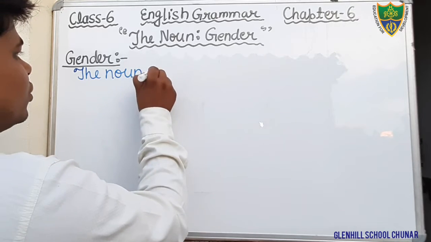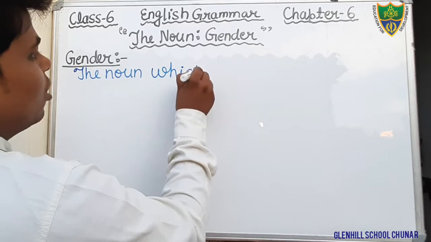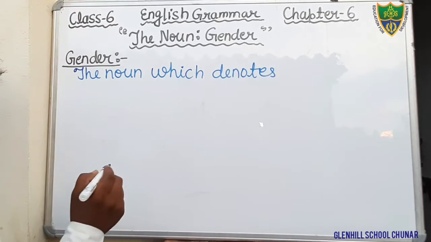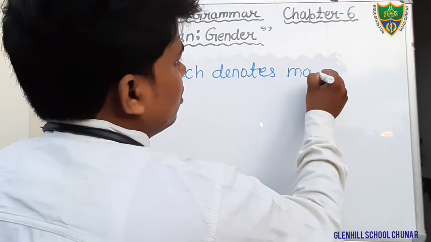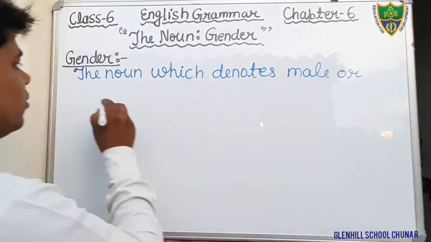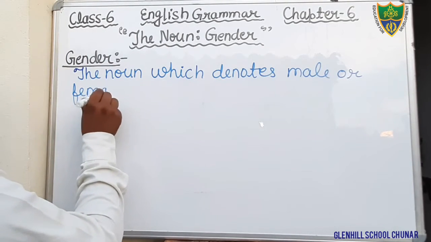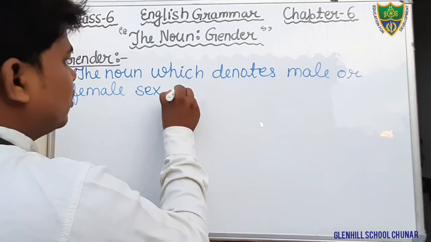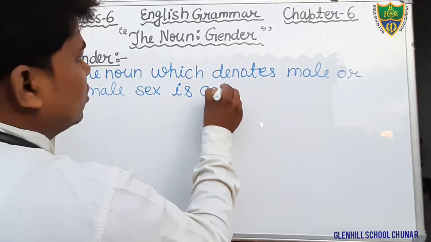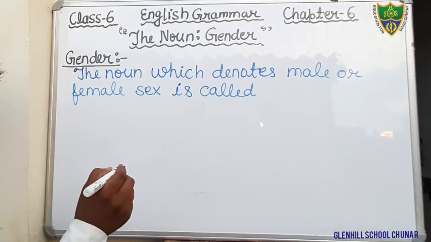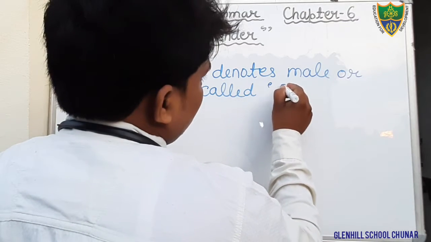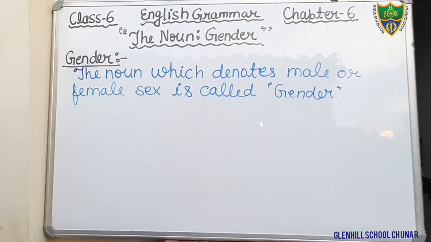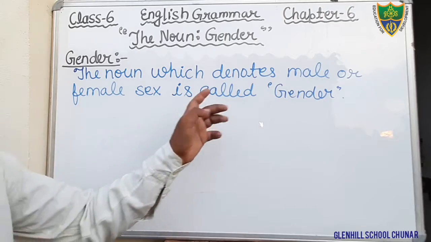The noun which denotes male or female is called gender. Okay, just write down the meaning of gender. A noun which denotes male or female sex, that is called gender.